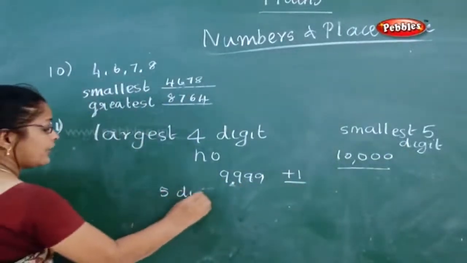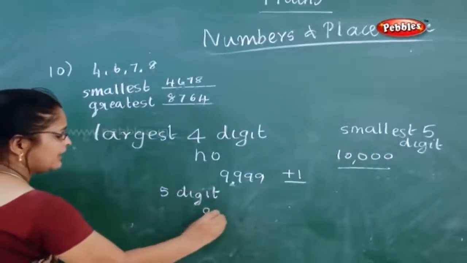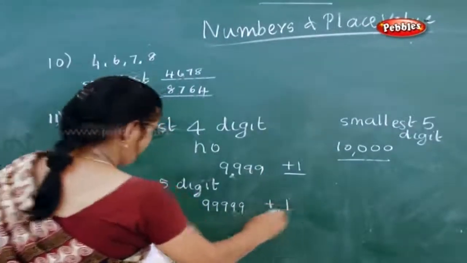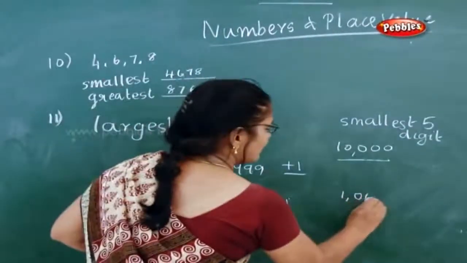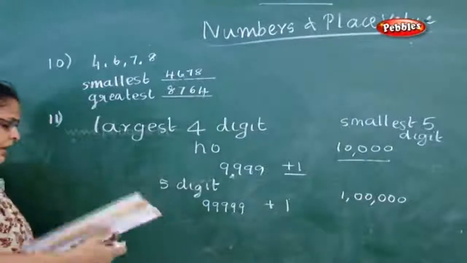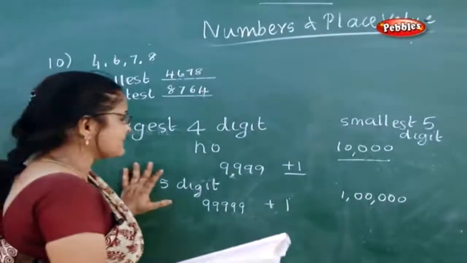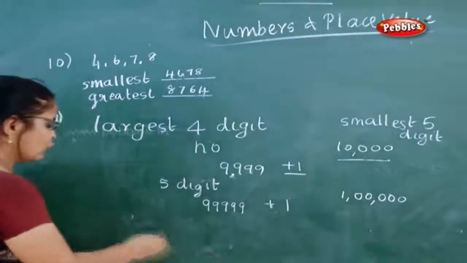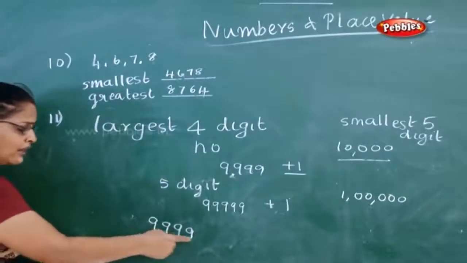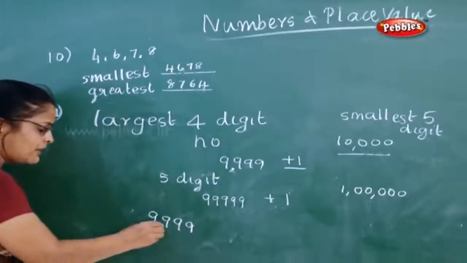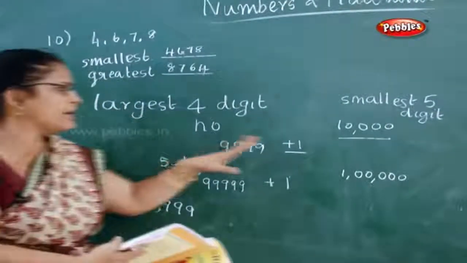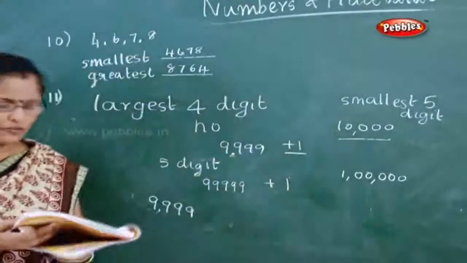Now again you take the largest 5-digit number. What is the largest 5-digit number? 99,999. Is it clear? Now when you add 1, what are you getting? You are getting 1 lakh. So this is the smallest 6-digit number. So this is how the census has large numbers. Now 9999, how will you read it? You will read it with a comma here. So this is how you learn the largest 4-digit number and the smallest 5-digit number. You are going to do the fill in the blanks now.